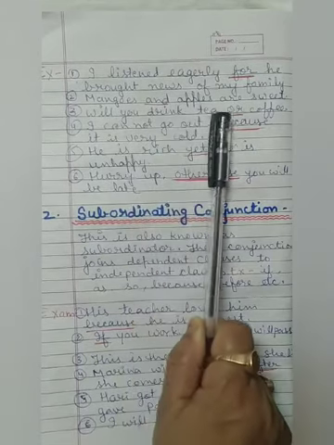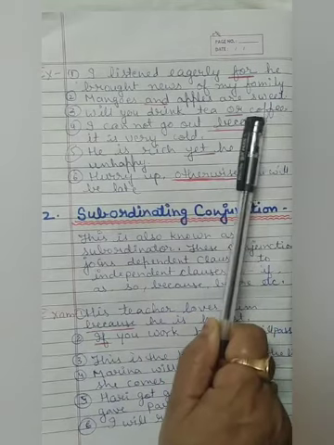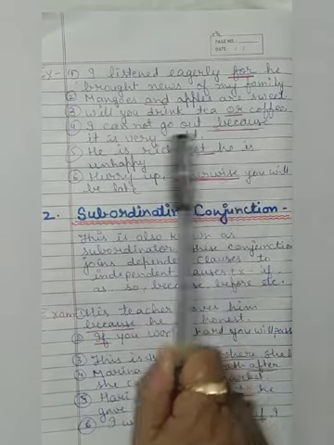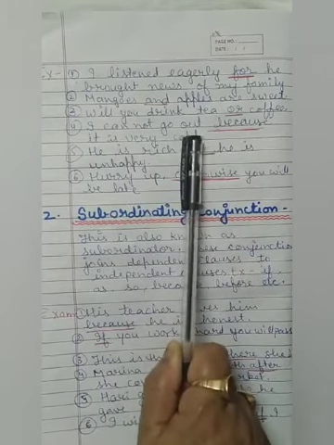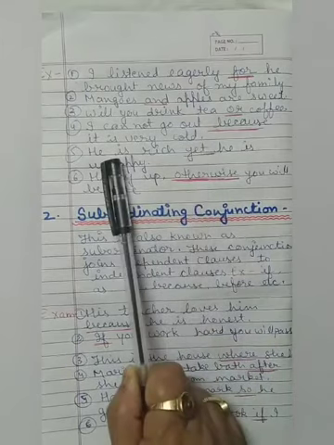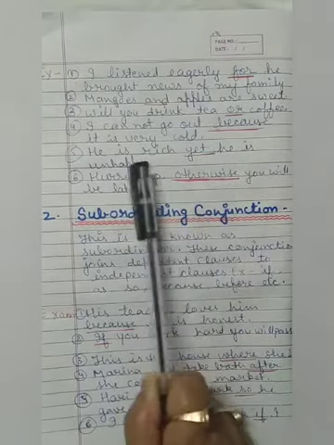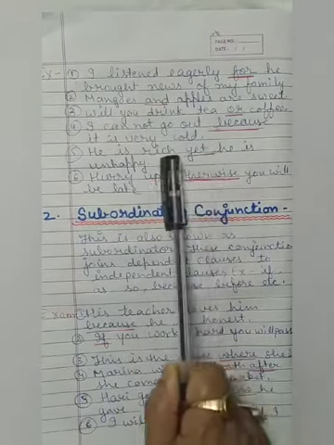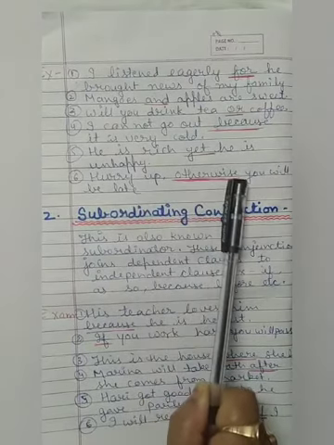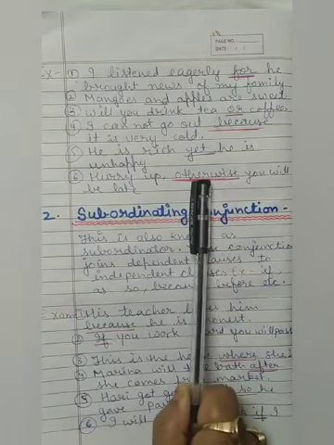Will you drink tea or coffee? Or is also a conjunction. I cannot go out because it is very cold. Here are two sentences, and because connects the two sentences. He is rich yet he is unhappy. Yet connects two sentences. Hurry up, otherwise you will be late. Otherwise connects two sentences. So this is the conjunction.